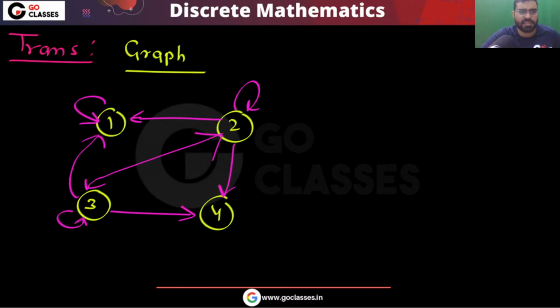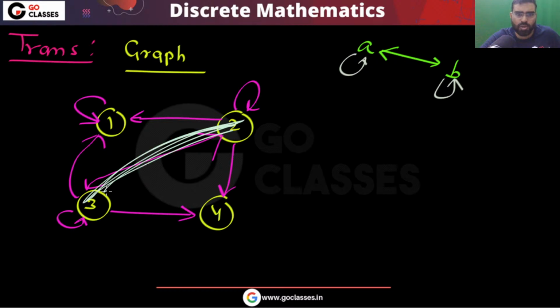Now let's check, is this a transitive relation? Look at this relation and tell me, is this relation transitive or not? First of all, for transitivity, if A is related to B, B is related to A, then definitely this must happen. And this is happening here. So there is no problem in this situation. What about the next? You can notice 2 related to 3, 3 related to 2, and there is also a self loop. So this condition is satisfied.